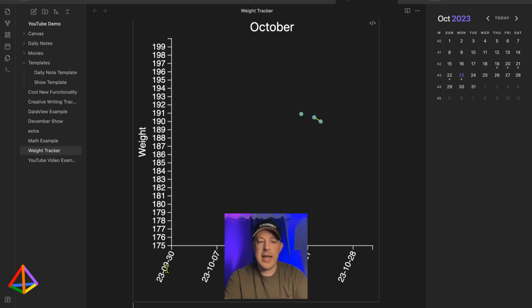So this x-axis every week is showing me, right, this was the 30th, this is the 7th of October, 14th, 21st, 28th, and then the last remaining. So you can see that we weighed in on Thursday.